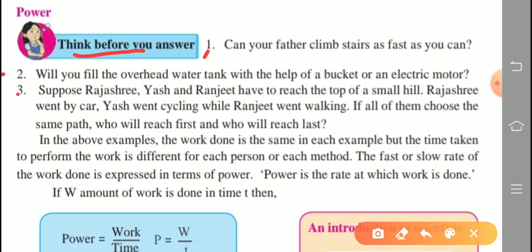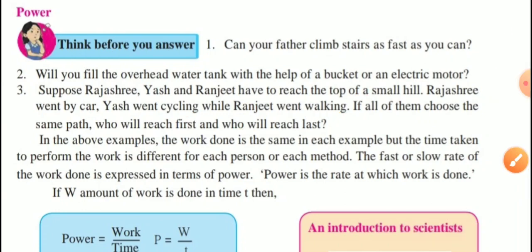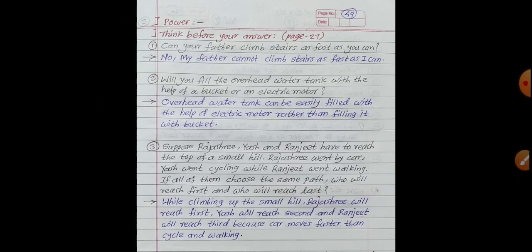And third question: suppose Rajashree, Yash and Ranjit have to reach the top of a small hill. Rajashree went by car, Yash went by cycling, and Ranjit went by walking. If all of them choose the same path, the same road, who will reach first and who will reach last? So think about these three questions. I will show the answer on a separate paper.